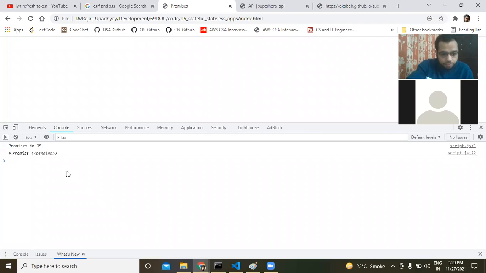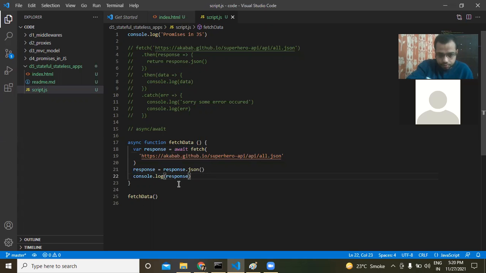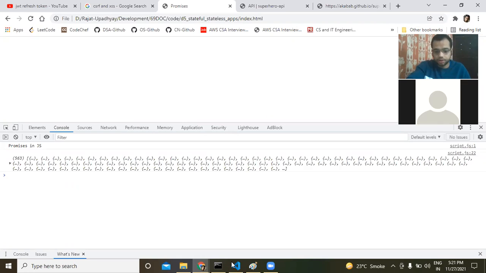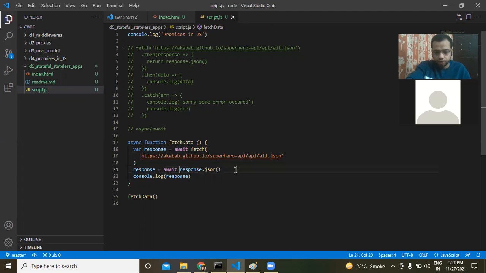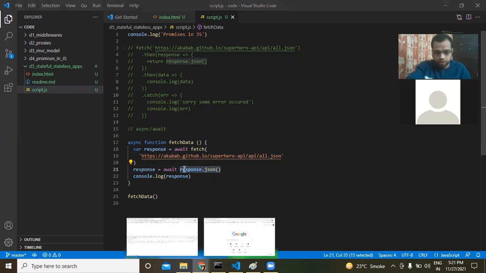We are getting it back, but we should get the data back, not the promise. Yeah. Response equals fetch, this response.json. Yeah, we got it. We had to put await over here also because this is also going to take some time. This is also an asynchronous call.